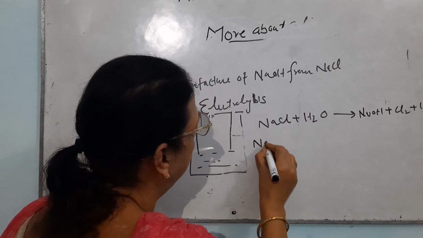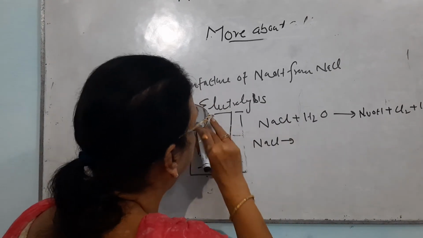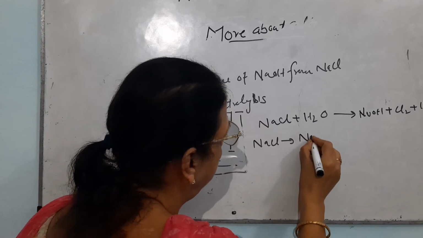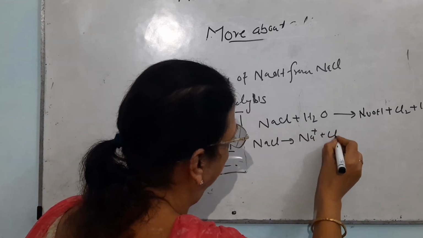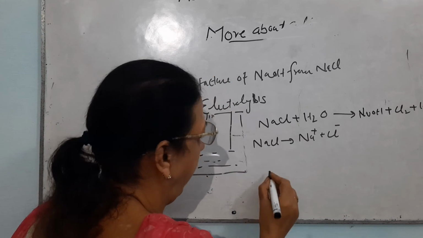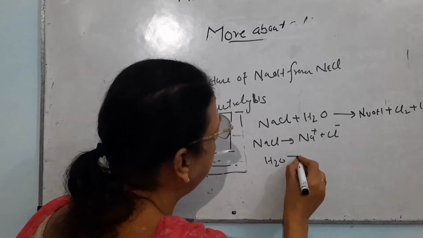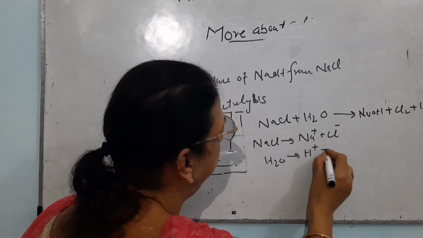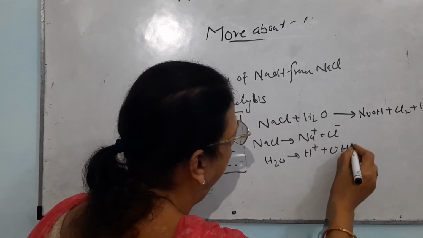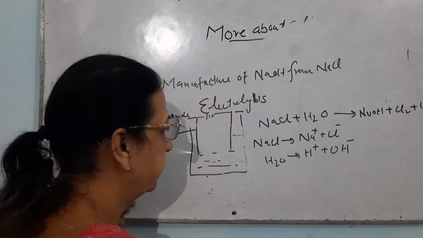Actually, when electric current is passed, sodium chloride is dissociated into sodium ion and chloride ion. Water is also dissociated into hydrogen ion and hydroxyl ion.